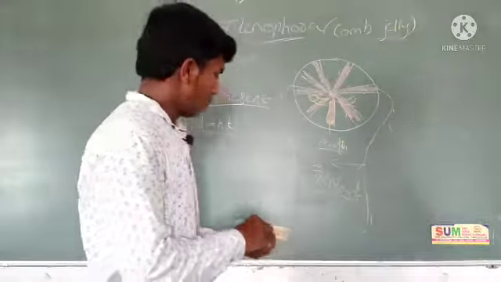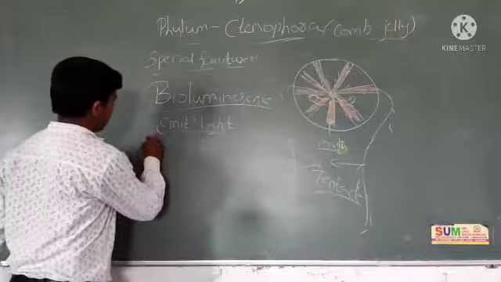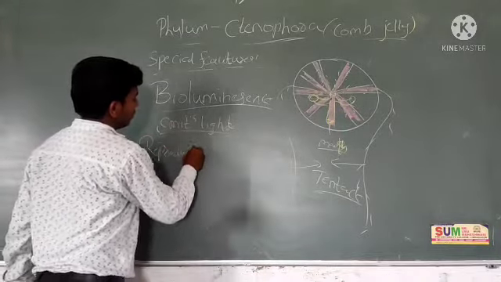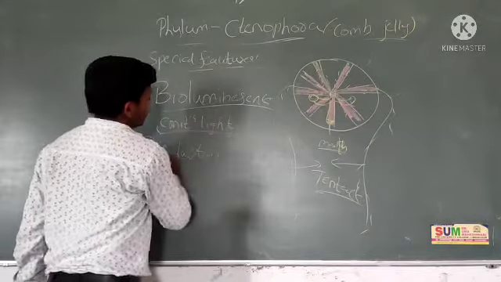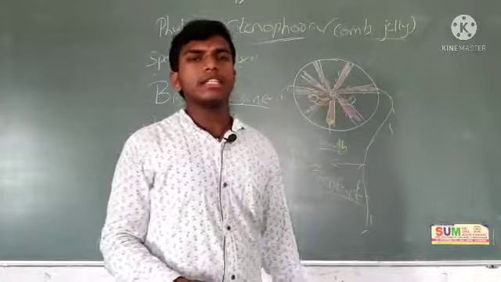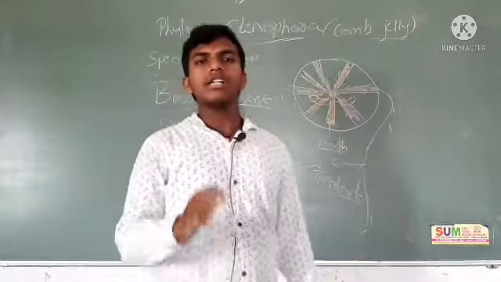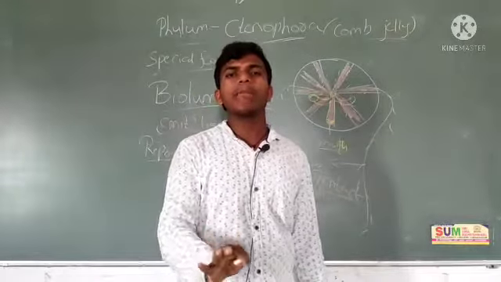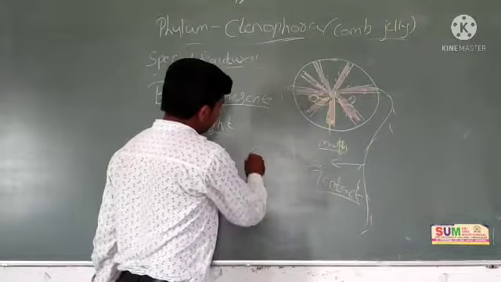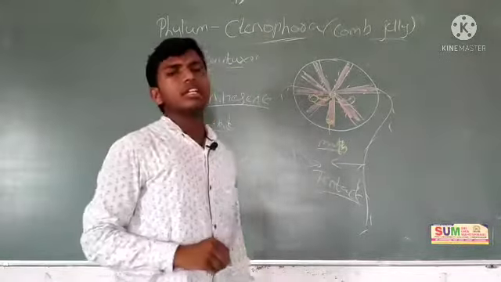Next important thing is reproduction. See, reproduction means here asexual reproduction is completely absent.